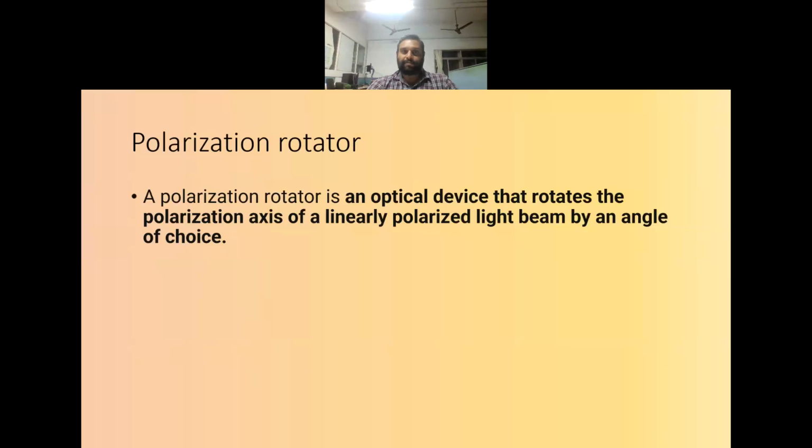Then comes the polarization rotator. A polarization rotator is an optical device that rotates the polarization axis of a linearly polarized light beam by an angle of choice. So if I want to rotate the polarization of a particular incoming light, then we can use the polarization rotator.